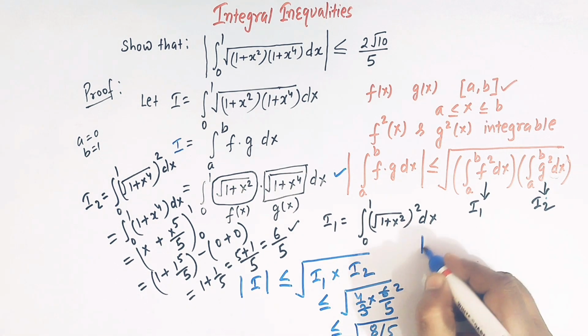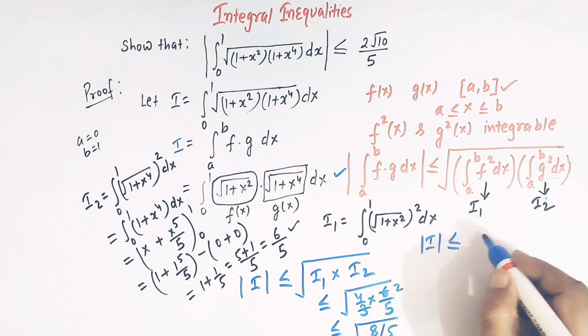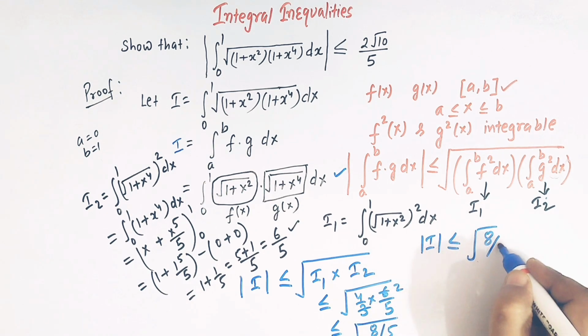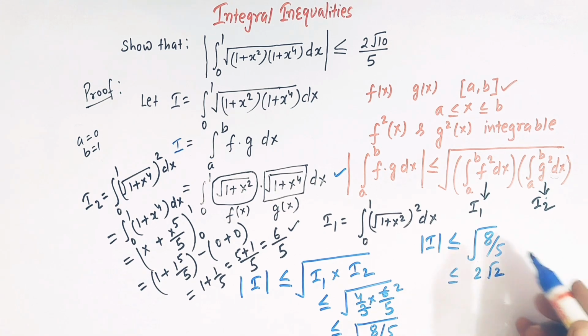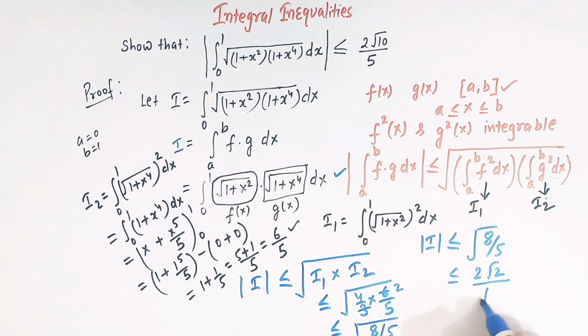So now mod of I is less than or equal to square root of 8 over 5. This can be written as 2 root 2. Square root of 8 is 2 times square root of 2 divided by square root of 5, and we can rationalize it. So we have here square root of 5 over square root of 5.